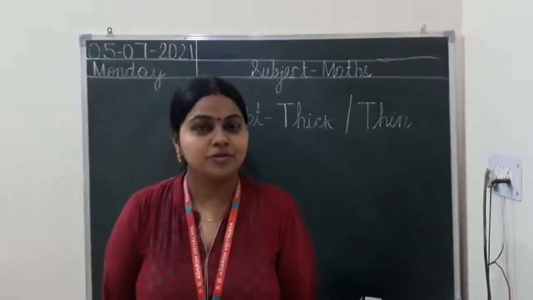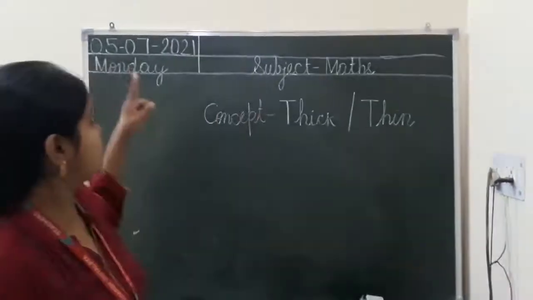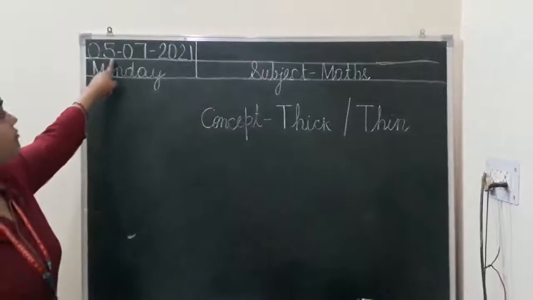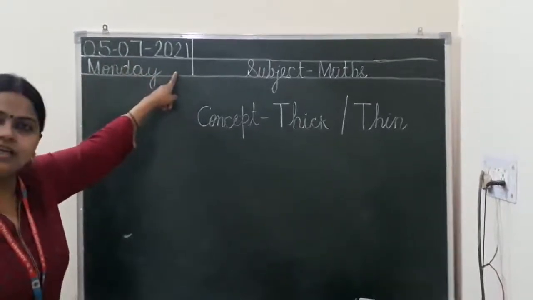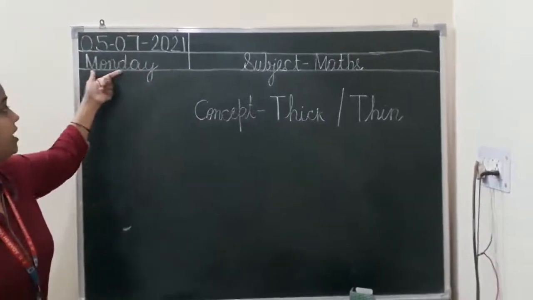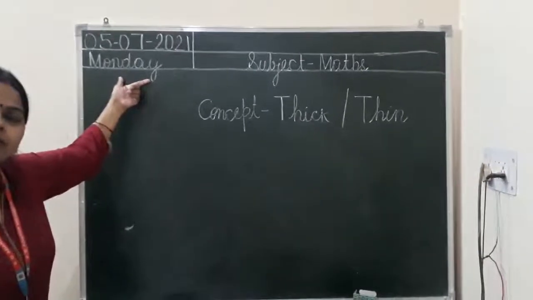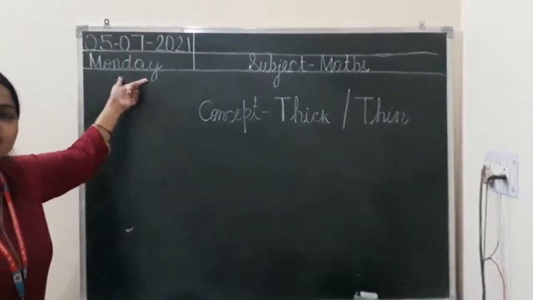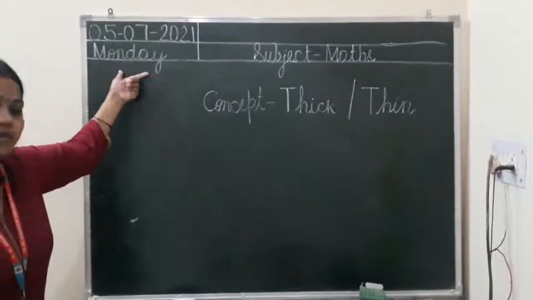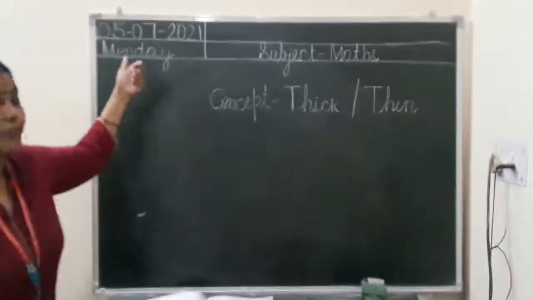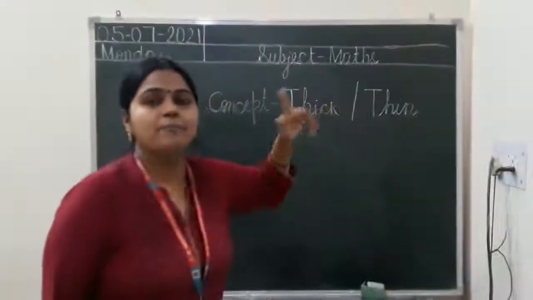So tell me, look here, what is the day today? Today is 5th July 2021 and today the day is Monday. What is the day today? Monday. So today is the first day of this week. Today is Monday and our subject is maths.